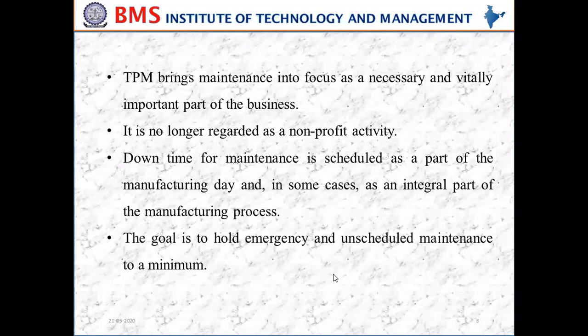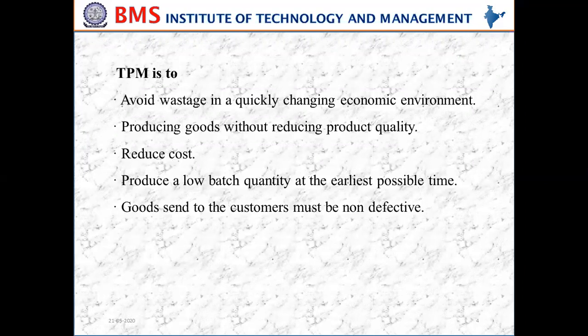So here emergency and unscheduled maintenance means, see, sudden breakdown of the machine, which is unscheduled. So sometimes the machine may fail, or maybe short circuit. All this is called emergency and unscheduled maintenance. So the goal of total productive maintenance is to reduce these emergency and unscheduled maintenance to a minimum.